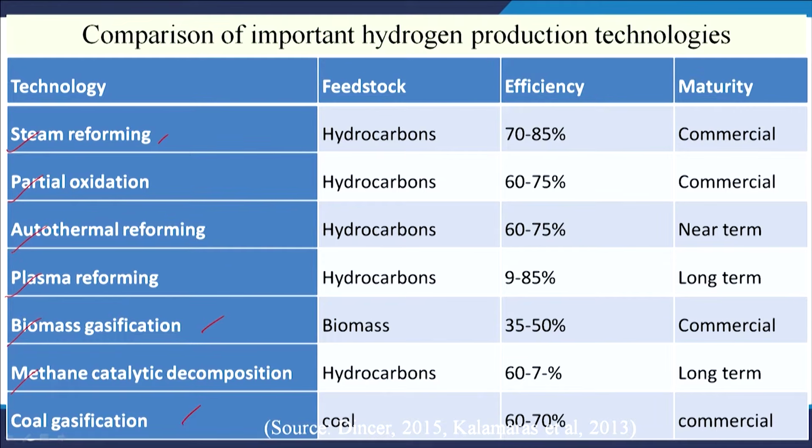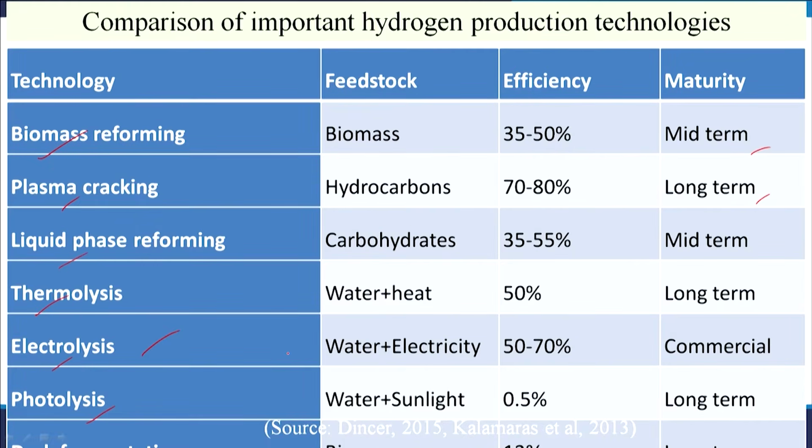Steam reforming and partial oxidation capture the maximum share of hydrogen production, followed by gasification of coal and biomass, and then electrolysis. The contribution of other processes at commercial scale is very small; they are under development.